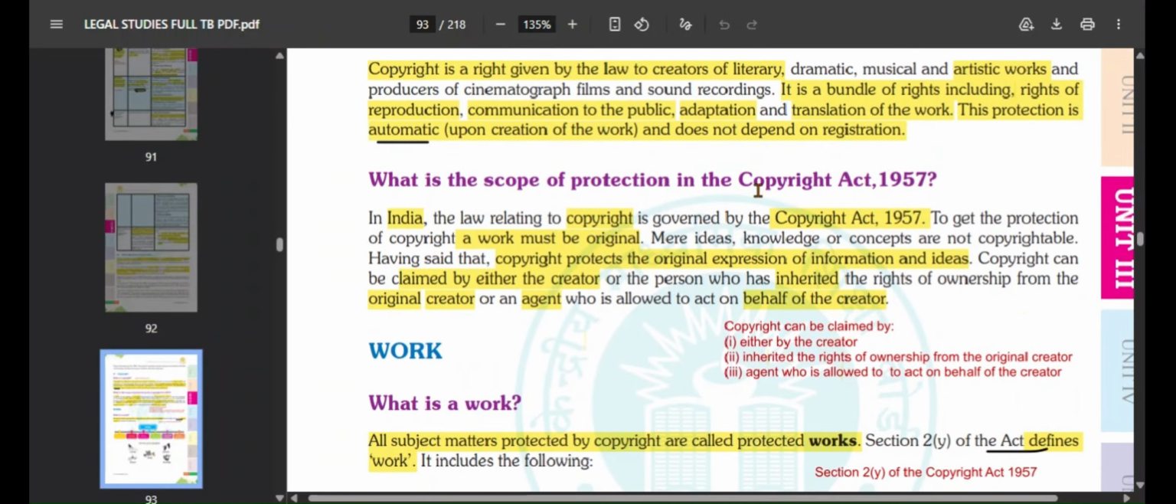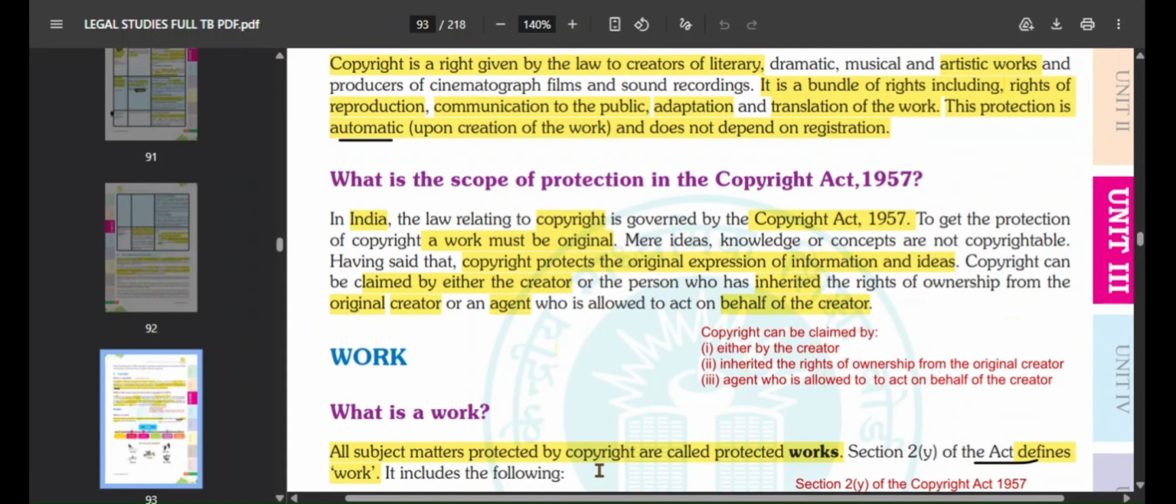What is the scope of protection in the Copyright Act 1957? So in India, the law relating to copyright is governed by the Copyright Act 1957. So in India, whatever law relates to copyright is governed by this Copyright Act 1957. So to get protection of copyright, a work must be original. This is one of the main things, that if you want to get protection of copyright, whatever work is there, it has to be original. It cannot be fake, it cannot be copied.